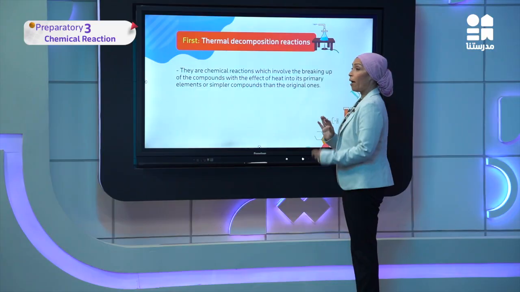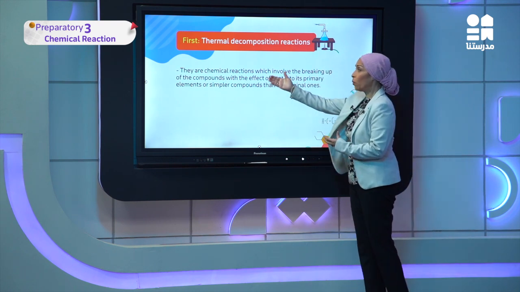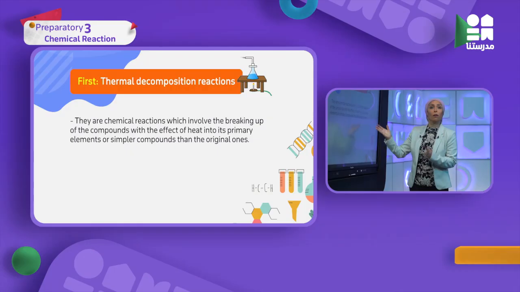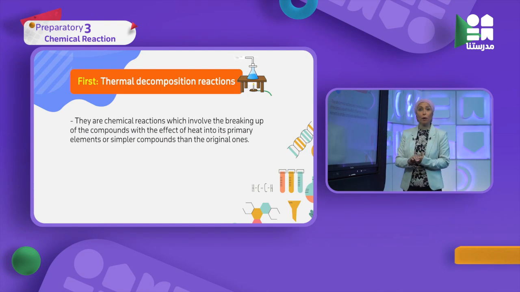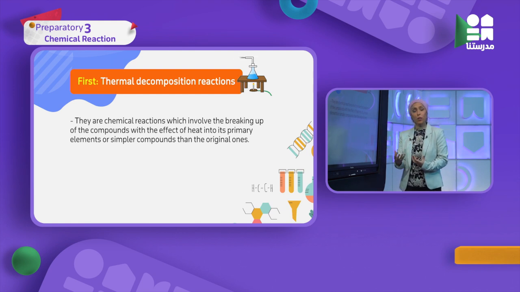Let's start now the first type of the chemical reaction, which is the thermal decomposition. At the beginning, you have to know what's meant by thermal decomposition. It's a chemical reaction, which I said is breaking down of compound, but here with the effect of heat. I have to use the word heat because I start heating into its primary elements. So we will see each one decomposes or breaks down into its primary elements or simpler compounds. Meaning I may start with a complicated compound, and it will become a simpler compound.